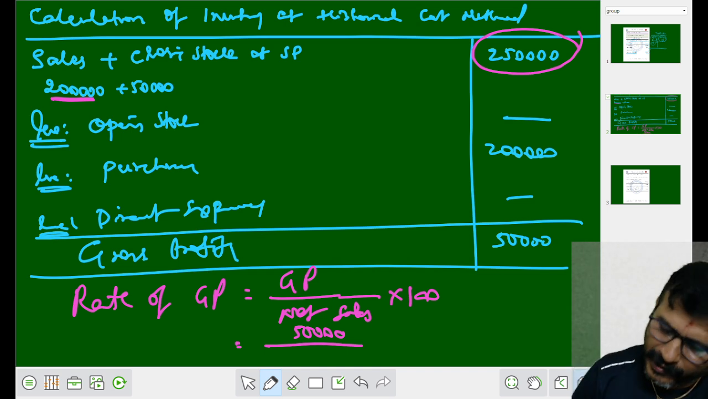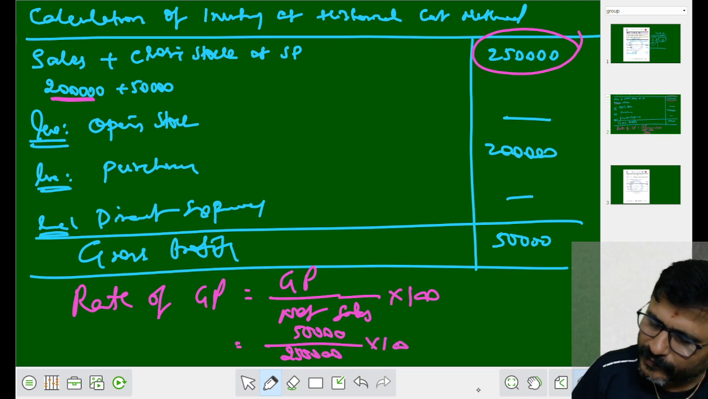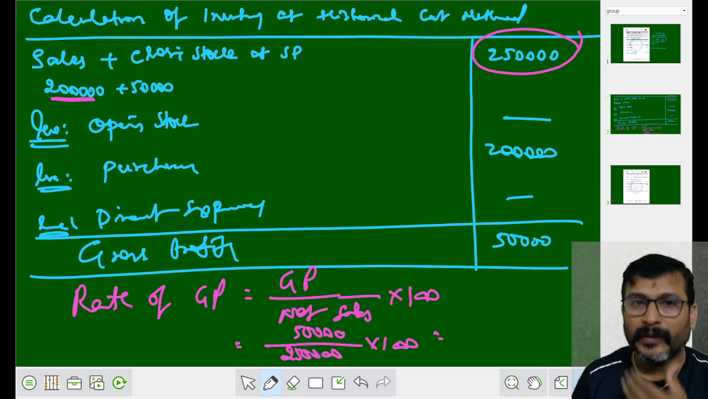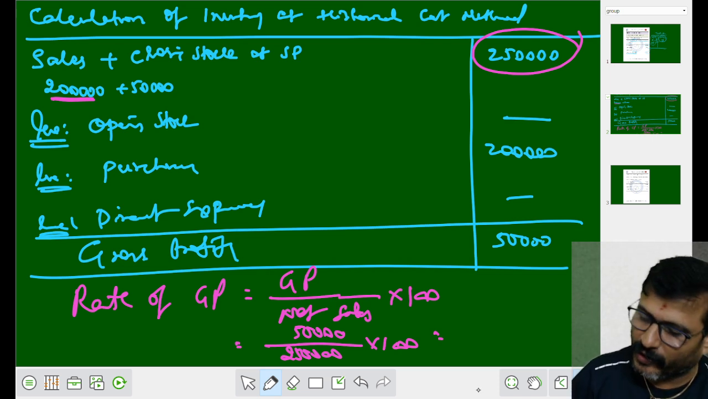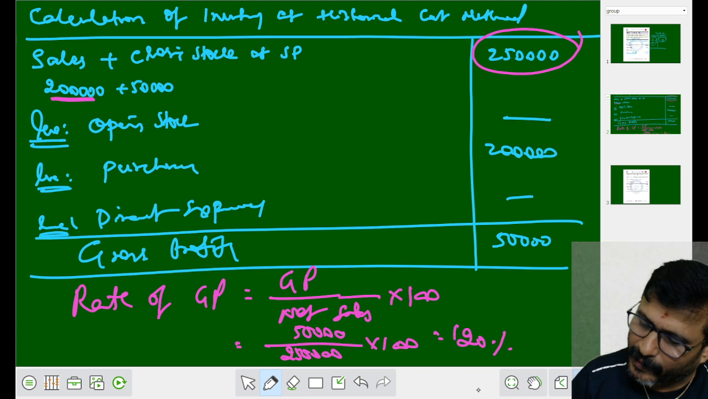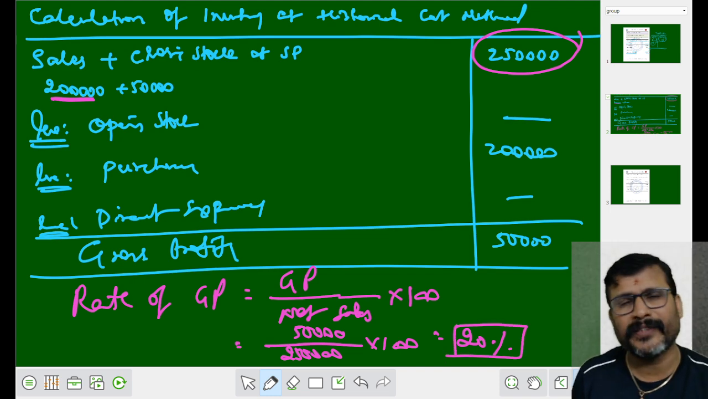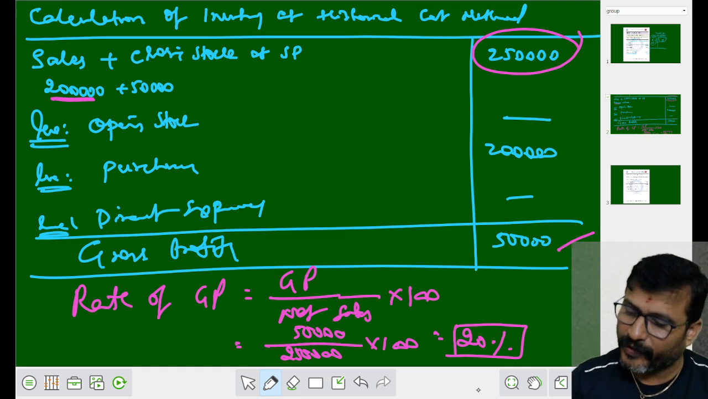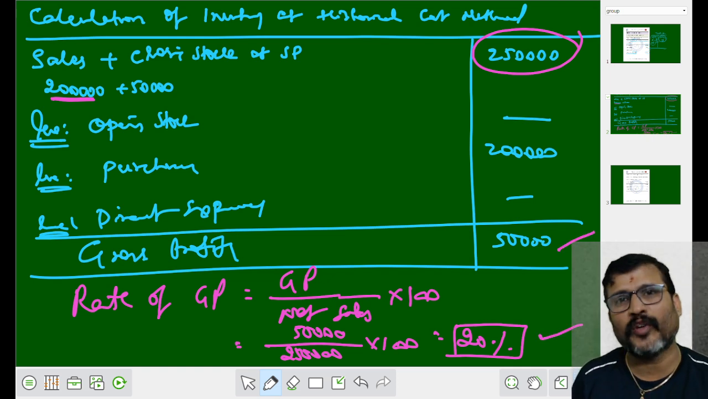That is why we have to take 2.5 lakh into 100. Use the calculator and work out. 50,000 by 2.5 lakh into 100 is 20%. Got it? So, you got the gross profit, you got the rate of gross profit.